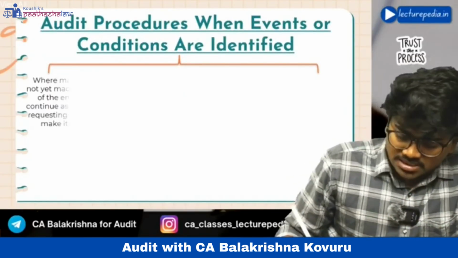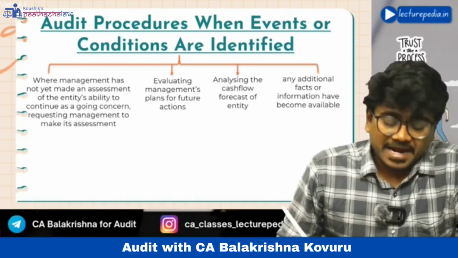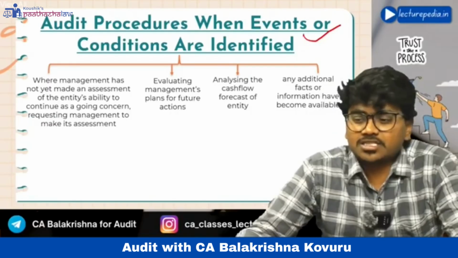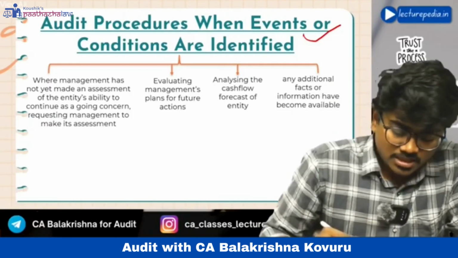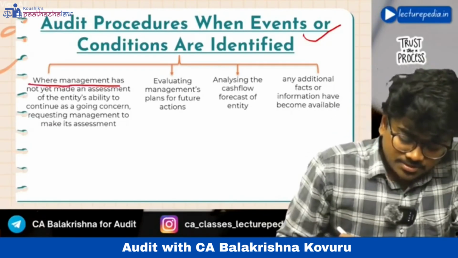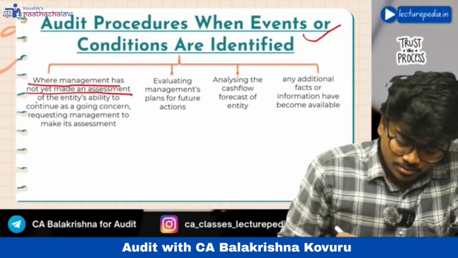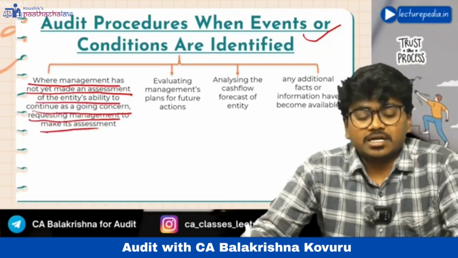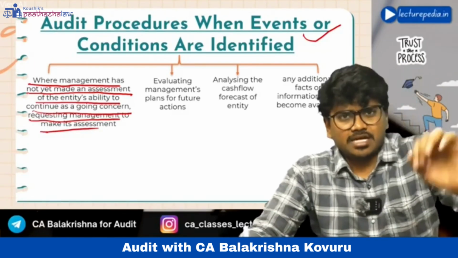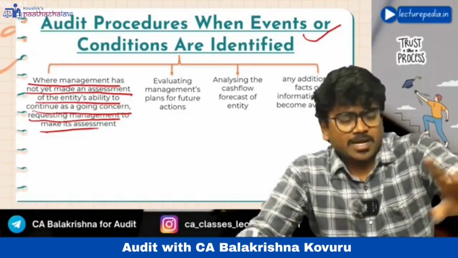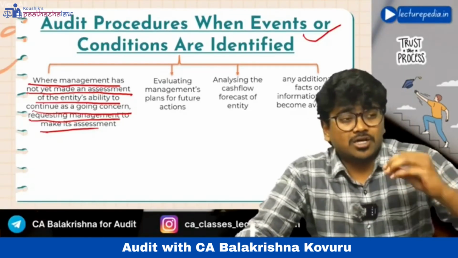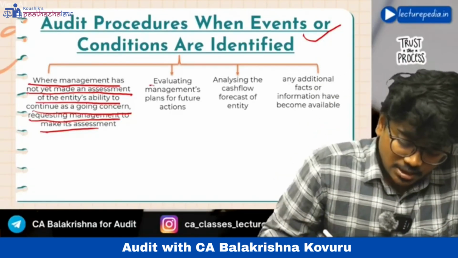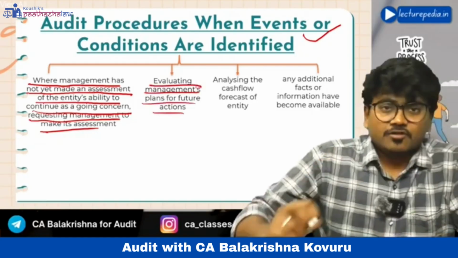Next, audit procedure when events or conditions are identified. See, if any of the events or conditions that may cast significant doubt on the entity's ability to continue as a going concern is identified, then the auditor shall, where management has not yet made an assessment, request management to make its assessment first. If the auditor identifies any events or conditions, he will ask the management, have you made your assessment? If management says no, we have not yet made the assessment, then the auditor will say, you first make the assessment of going concern from your side, then evaluate management's plans for future action.